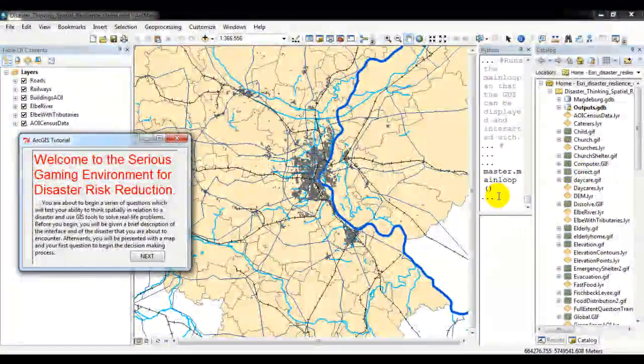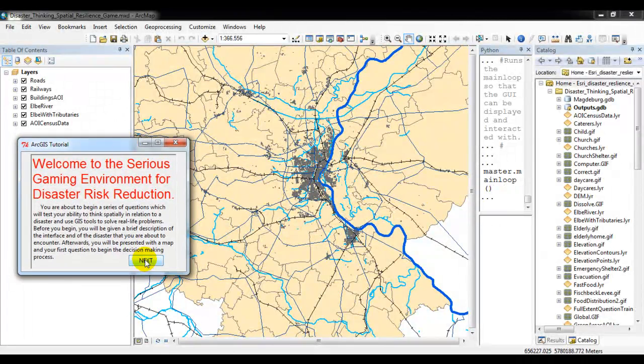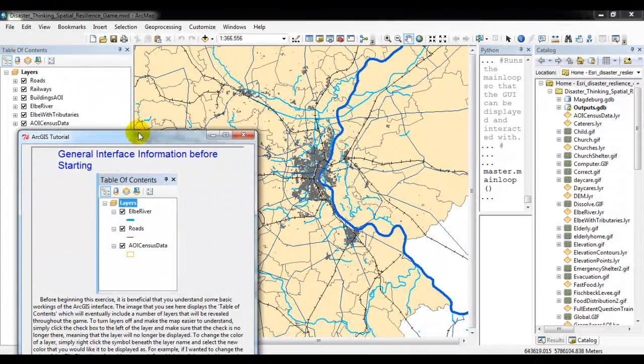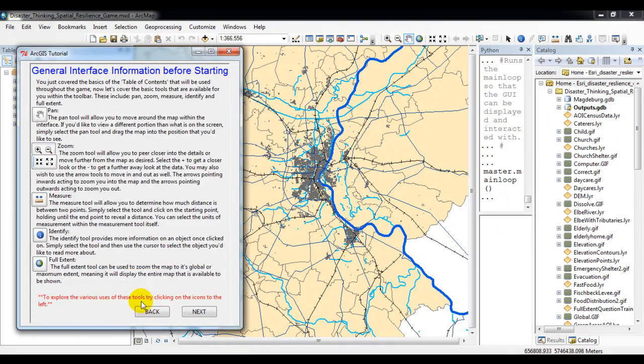The game is launched through the Python window of ArcGIS Desktop. The game begins with some basic tutorial information on understanding the ArcGIS desktop interface for game players that may not be familiar with ArcGIS. Additionally, game players are given a brief overview of basic map interactions such as pan and zoom, and spatial data querying tools such as identify and measure.